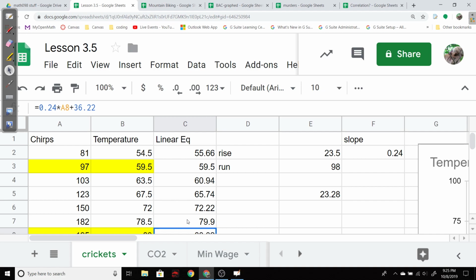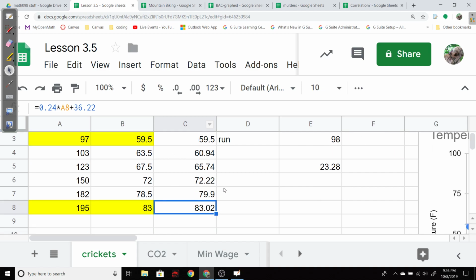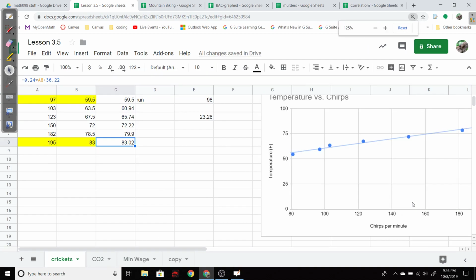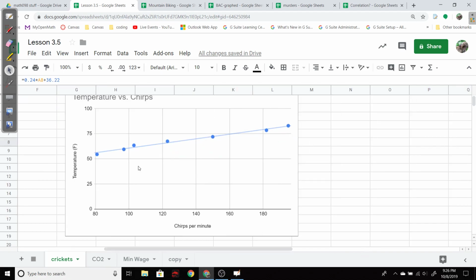Not too bad. So I found a linear equation that roughly fits this over here. If we zoom out, see that picture. Sometimes I'll do this on paper: plot the points, estimate a line through there, and then pick 2 points that you think the line goes through and use those 2 points to find the line.